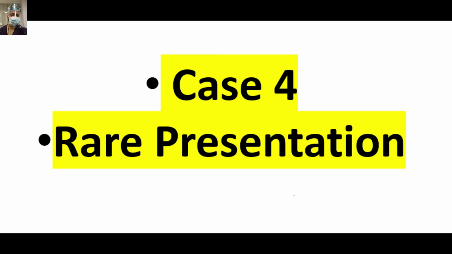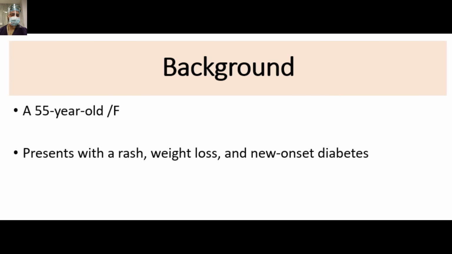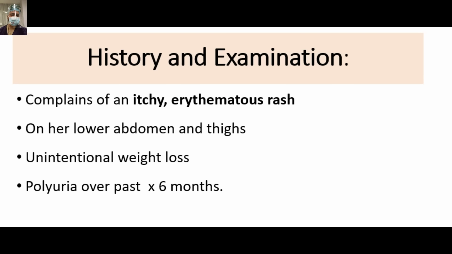Coming to the fourth case, friends, this is a rare presentation. A 45-year-old lady presented with rash, weight loss, and new onset diabetes. If you have gone through the video so far, you should be able to make the diagnosis with these two lines only. She complains of an itchy erythematous rash on her lower abdomen and thighs, unintentional weight loss, and polyuria over the past 6 months. There was a rash, polyuria, and unintentional weight loss. I hope you could make the diagnosis.